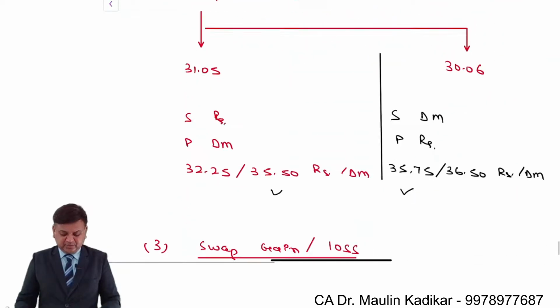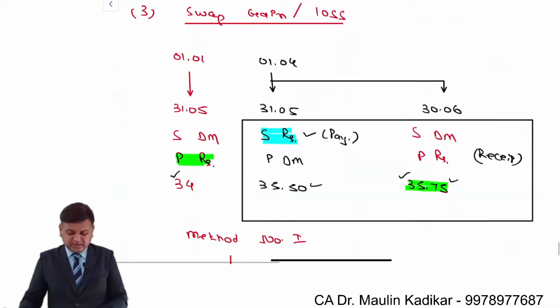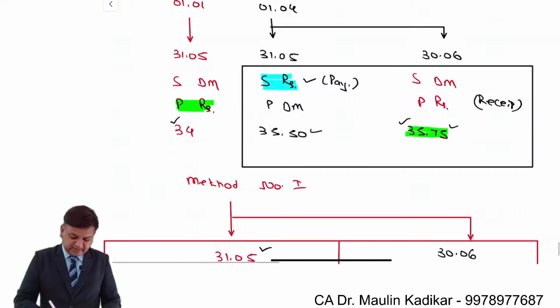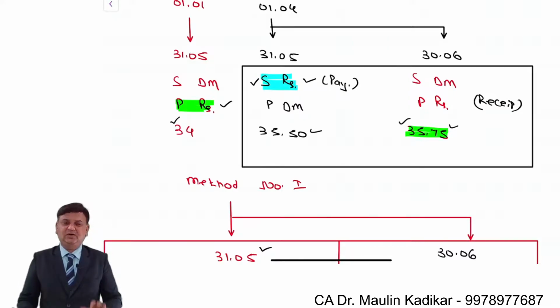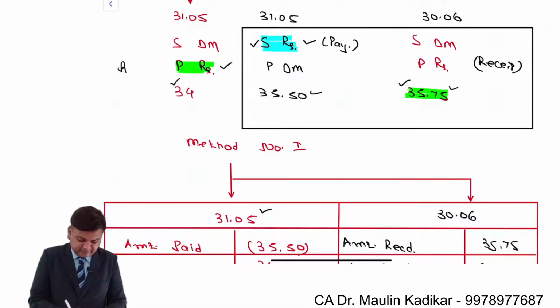Now the important point is the third part of the question, that is the swap gain or loss. First of all, on cancellation you will have a profit or loss. So you make a comparison of these two, sale and purchase. Always remember that the sale means the payment that you are making and purchase means the receipt that you have.